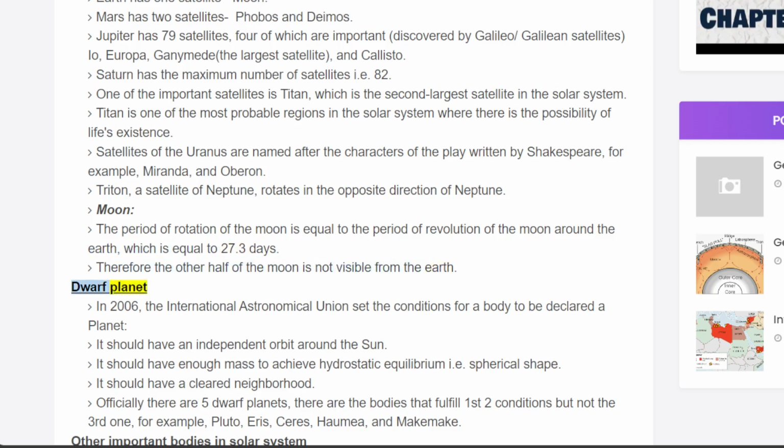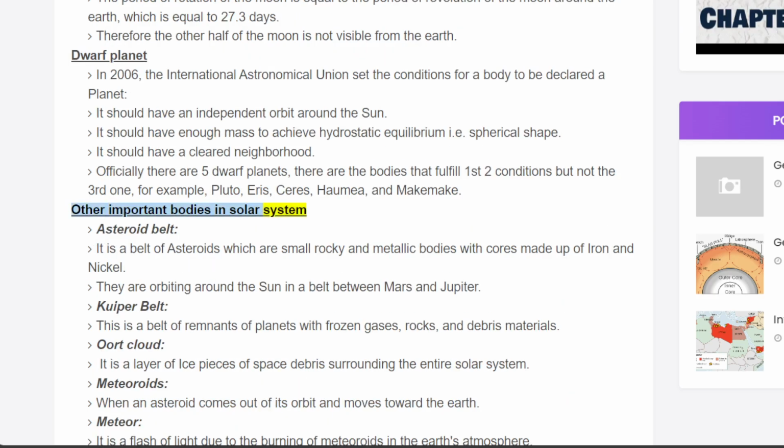Dwarf planet. In 2006, the International Astronomical Union set the conditions for a body to be declared a planet. It should have an independent orbit around the Sun. It should have enough mass to achieve hydrostatic equilibrium, i.e. spherical shape. It should have a cleared neighborhood. Officially there are 5 dwarf planets. These are the bodies that fulfill the first two conditions but not the third one, for example, Pluto, Eris, Ceres, Haumea, and Makemake.